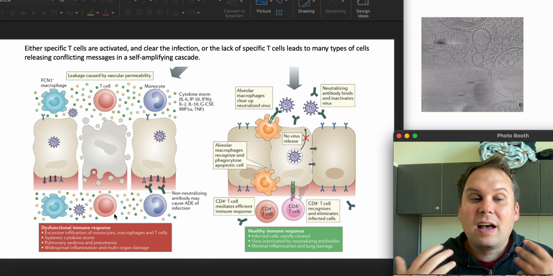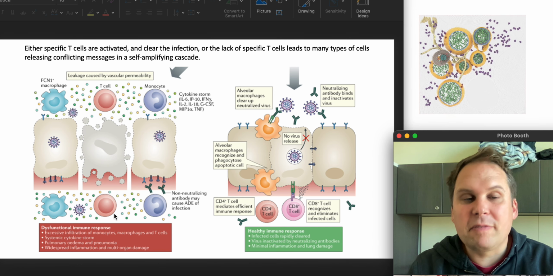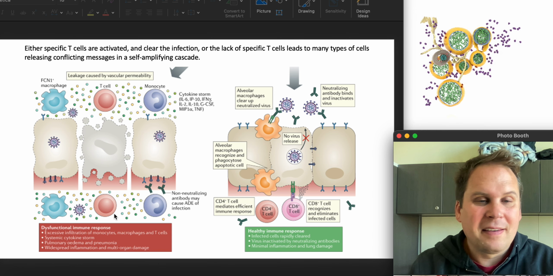And it would not make you feel exuberant. This is basically the same mechanism that causes disease in Ebola, the same mechanism that causes disease in bird flu, and in COVID and in MERS and in Hendra and Nipah, a whole bunch of other bad viruses. This dysfunctional immune response with lots of macrophages and monocytes just releasing all their contents, that is the bad thing.